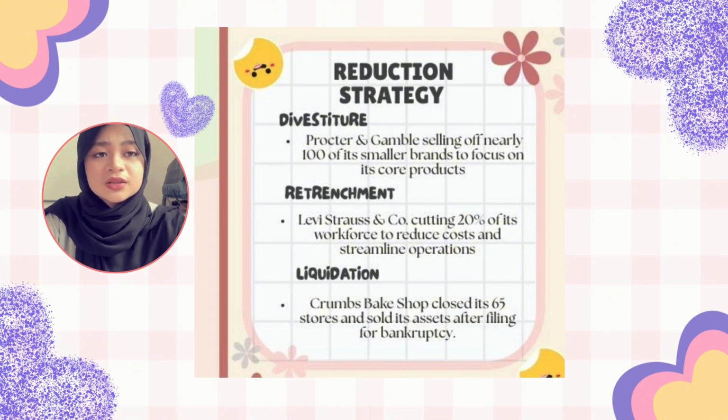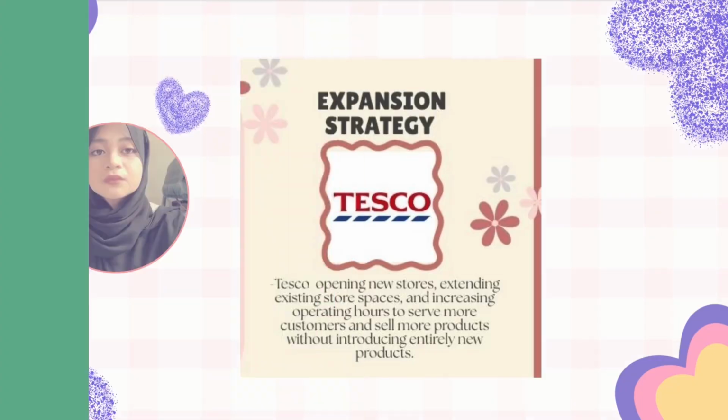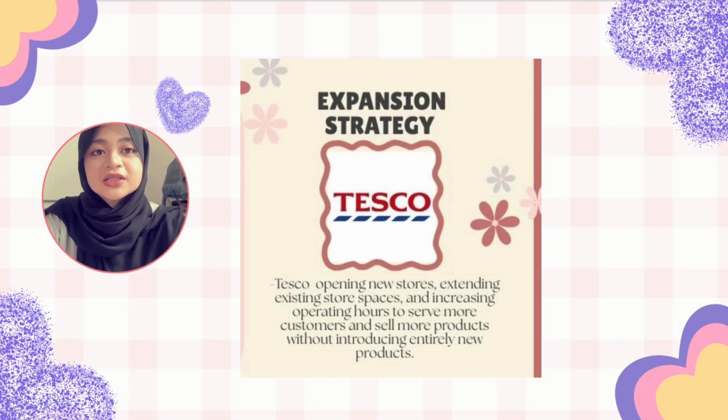Liquidation is the most extreme step, where a company sells all its assets and completely shuts down. A well-known example is Crumbs Bake Shop, once the largest cupcake chain in the US, which had to close all stores due to financial failure. Next is the expansion strategy. This strategy involves growing the business by increasing the scale of operation within the same industry. The company does not introduce new products, instead it enlarges capacity and increases output. For example, Tesco expands by opening more stores, increasing store size, and extending operating hours to serve more customers.